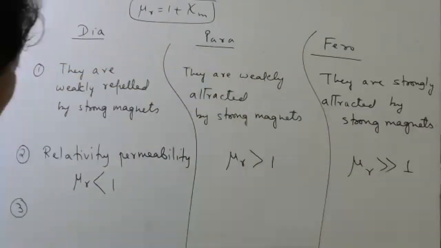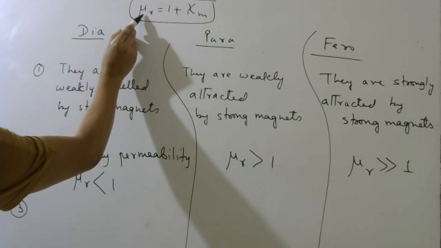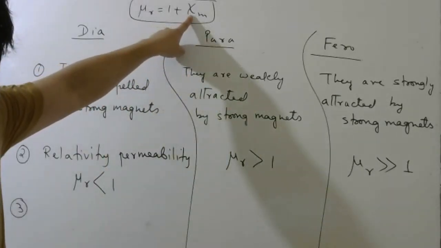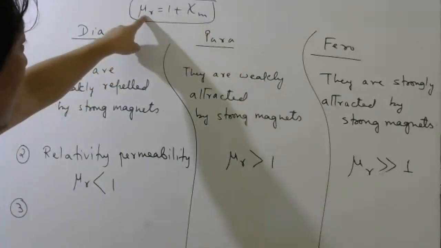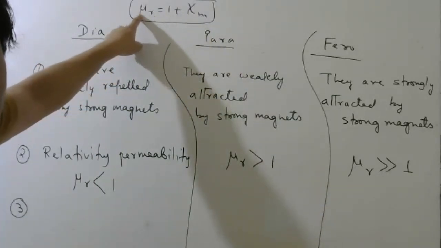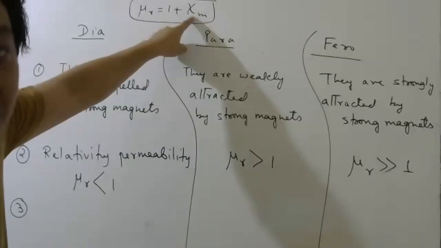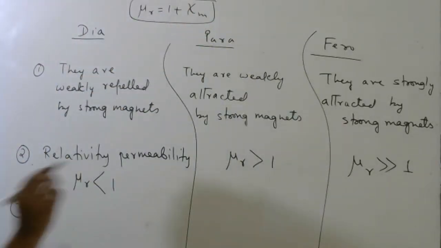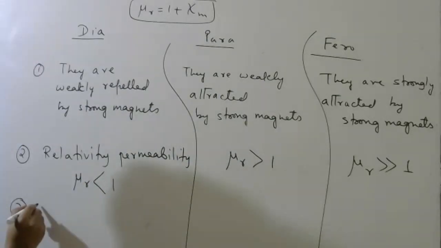Okay, now look at this formula. If this quantity is less than 1, then what should this be? Put any number less than 1 and try to calculate this. What will you get? Negative you will get. So very, very important difference, okay?